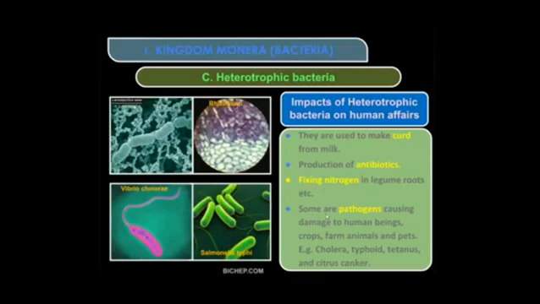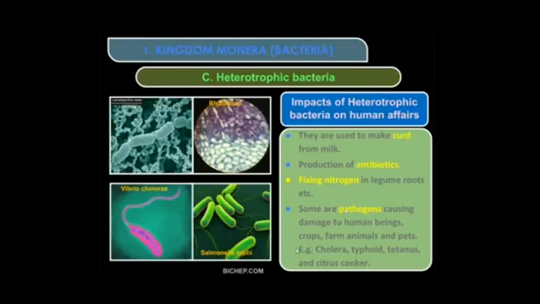Then some bacteria are pathogens. This term is important. Pathogenic bacteria means the disease causing bacteria. Some are pathogens causing damage to human beings, crops, farm animals and pets. They cause diseases to human beings, to crops, that is plants, to farm animals like cows, buffaloes, sheep, goats, and to pets like cats and dogs. So these are called pathogens.